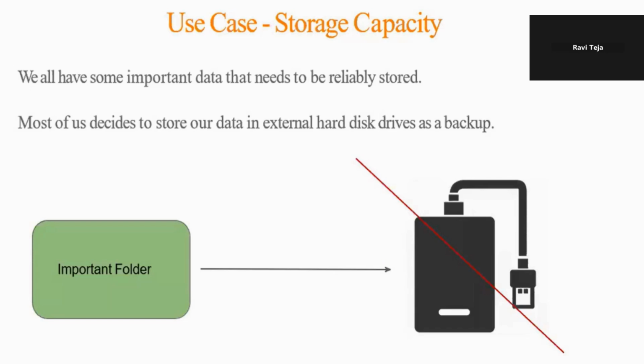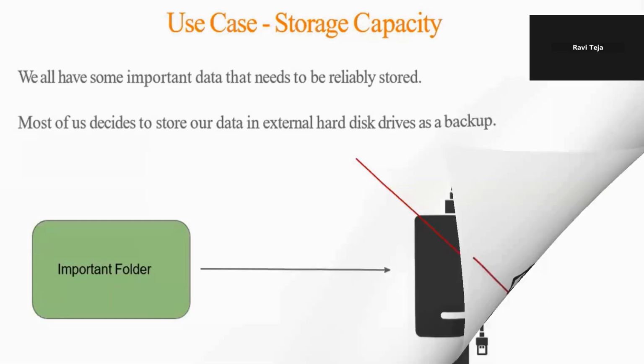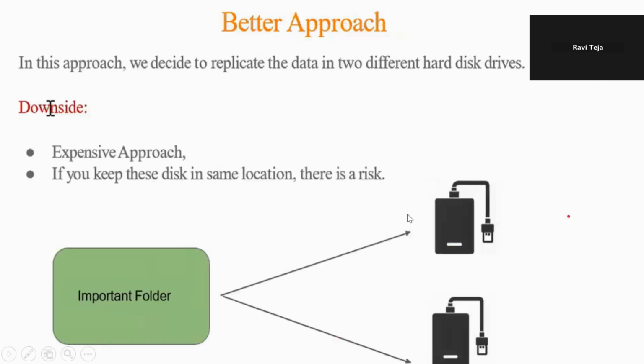Then I have modified it simply, like this. Even if one hard disk is gone, I have another hard disk. Whatever data I have stored in this hard disk will still be there, right? But what it means is an expensive approach. A hard disk costs around 5K or 6K, only one hard disk, and if you have placed two hard disks, then the cost is very expensive, right?